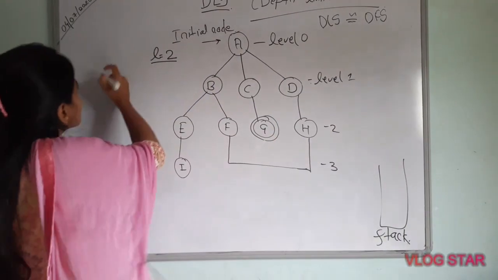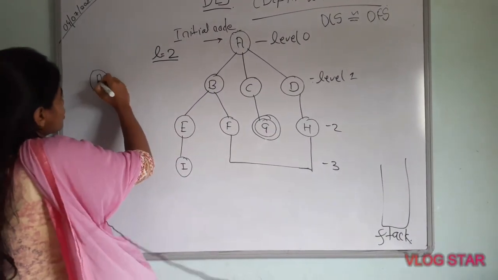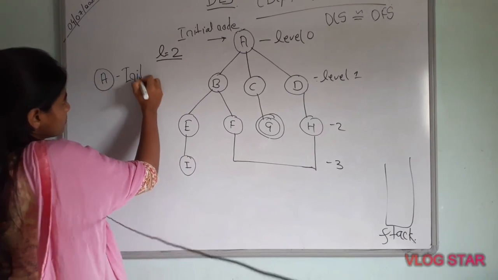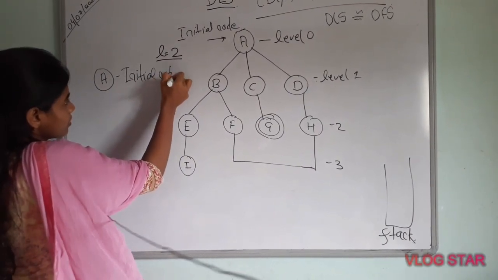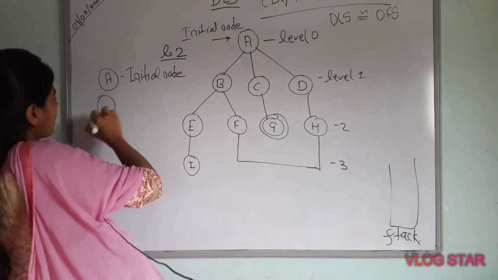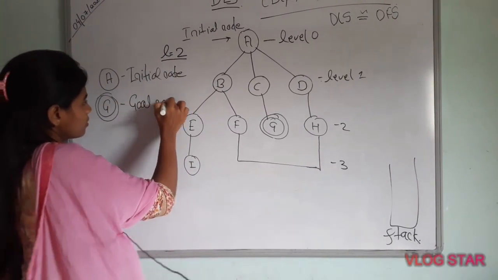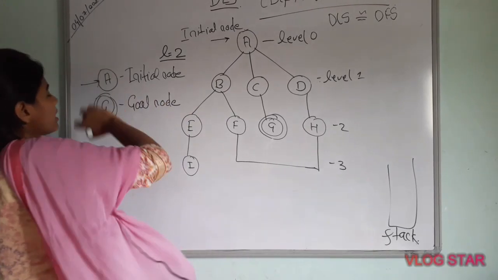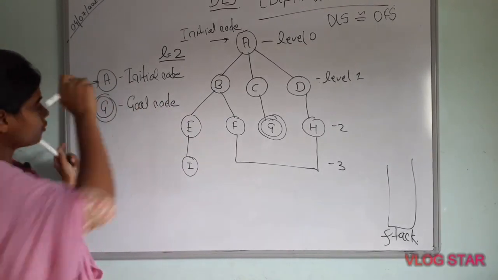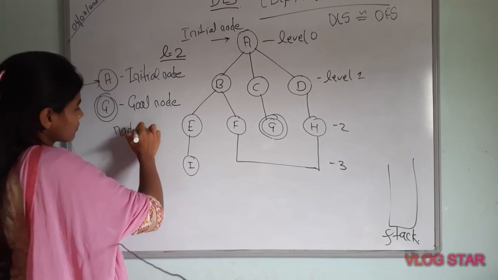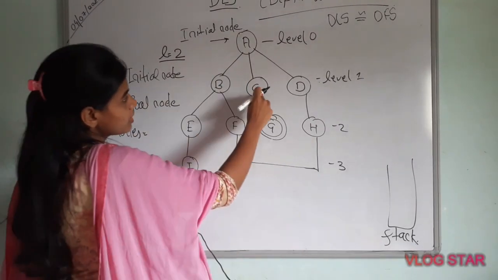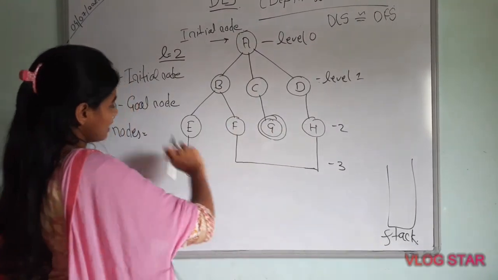So let's start. A is the initial node and G is the goal node. How many nodes are there? 1, 2, 3, 4, 5, 6, 7, 8, 9. There are 9 nodes.